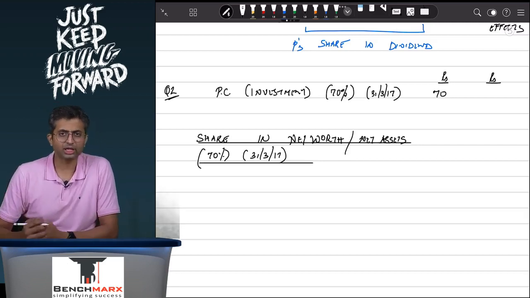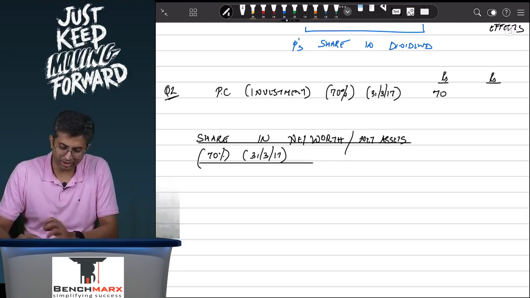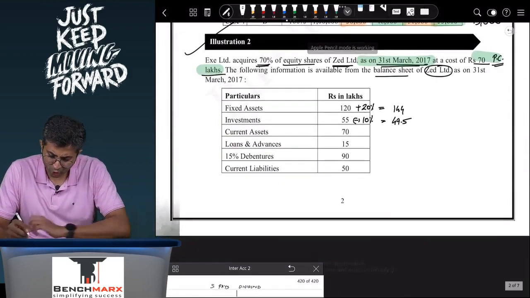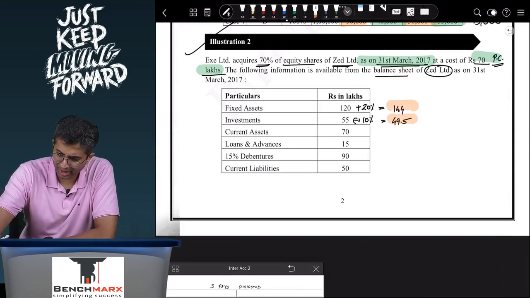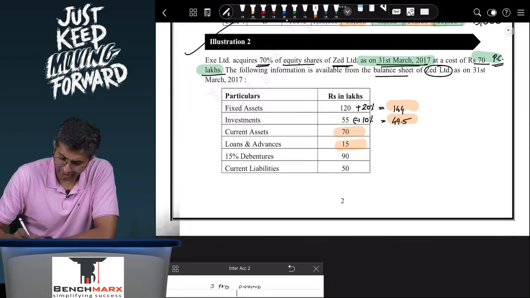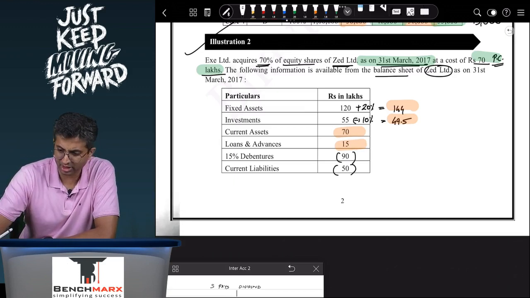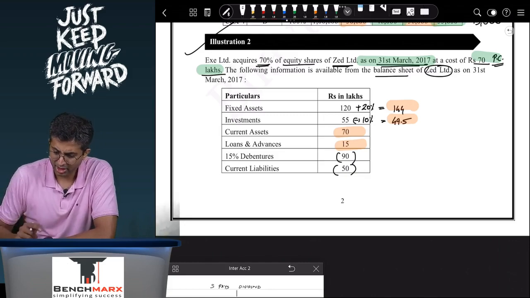Well, we will take the fair value of the net assets taken over, which is over here 144, then 49.5 on your calculators, 144, 49.5. I'll just do it directly. Then 70 being current assets, 15 being loans and advances. Debentures you will have to subtract, so minus debentures, minus current liabilities, minus 90, minus 50.